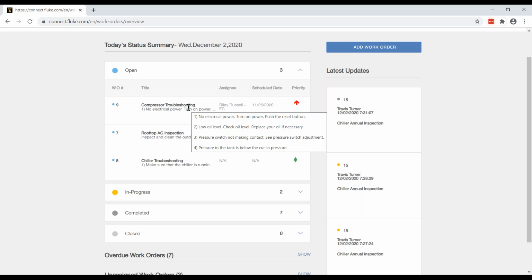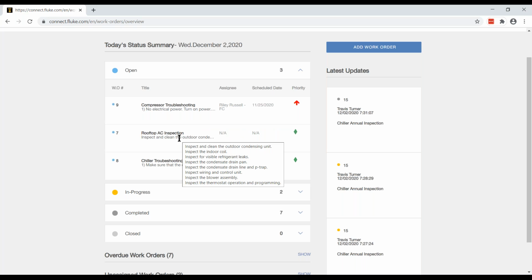So for the compressor troubleshooting work order, I've got 4 steps. Turn on the power, check the oil level, make sure the pressure switch is working, and check the pressure in the tank. So those are the steps of that work order, and that's true of all the other work orders as well. In this particular instance, you can see the first work order has been assigned to me, Riley, and I can see that it's got a scheduled date and it's a high priority work order. The other 2 work orders have not been assigned, do not have a scheduled date, and are just normal priority.